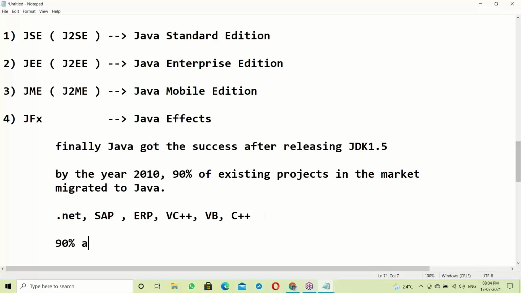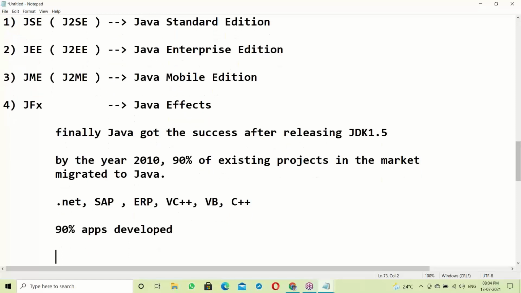90% of applications are developed in Java only. Daily we use many applications like banking, online shopping, trading, and e-commerce applications.